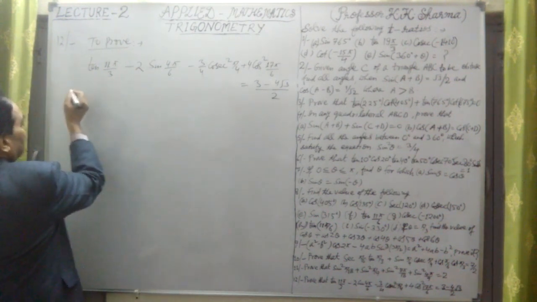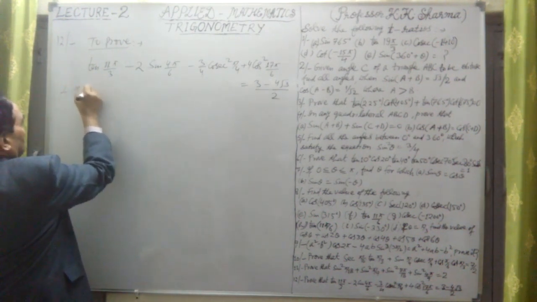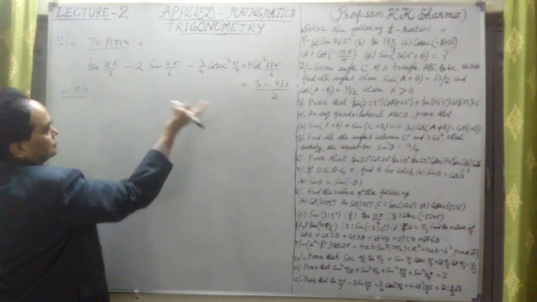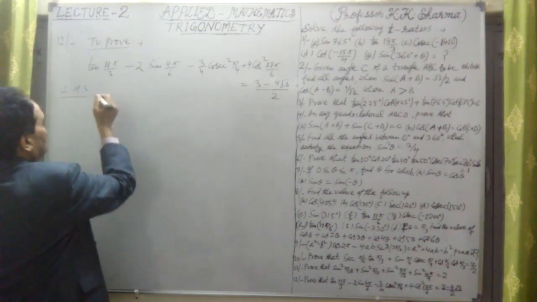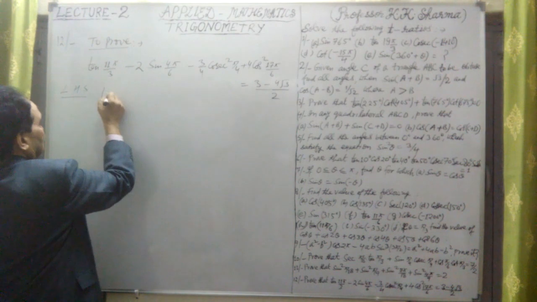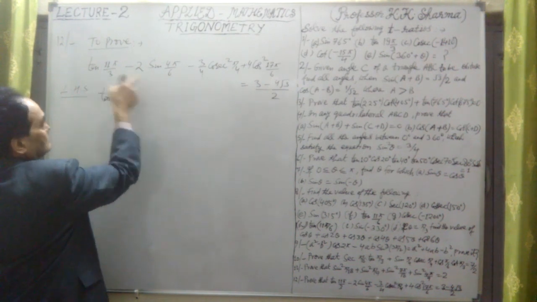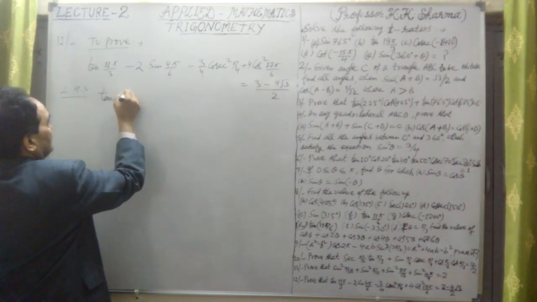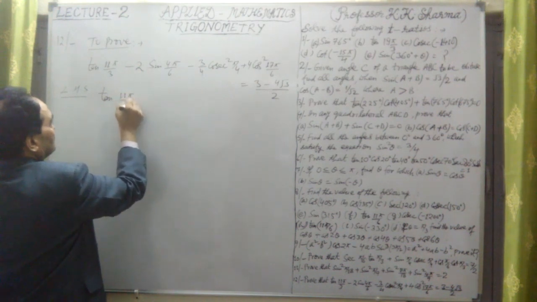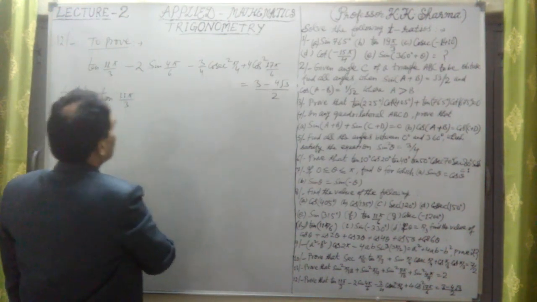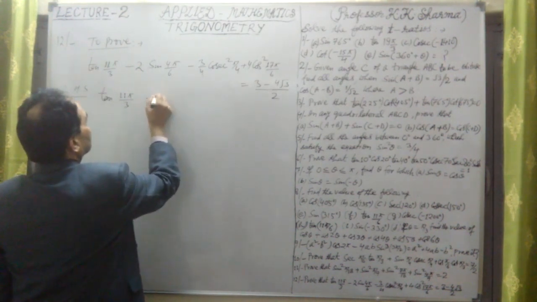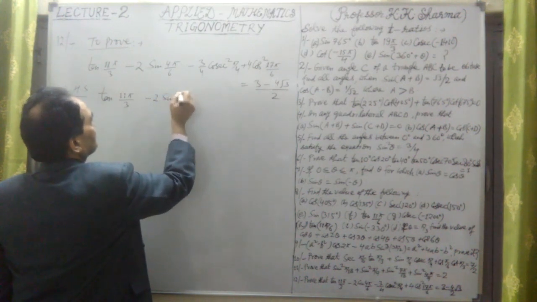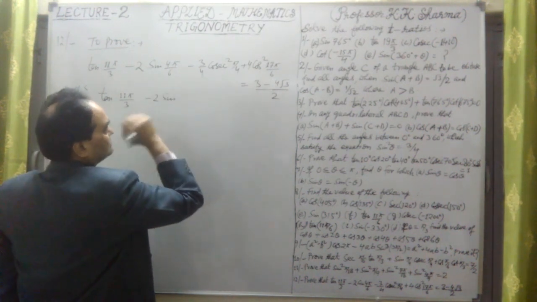Now let me take the left hand side of this. Here we take the left hand side and reach up to the right hand side. That is the process here. So let me write the left hand side: tan 11 pi by 3 minus 2 sine 4 pi by 6.